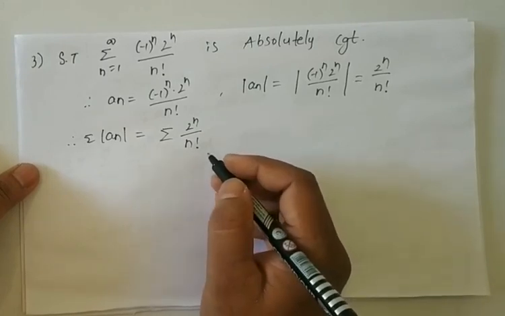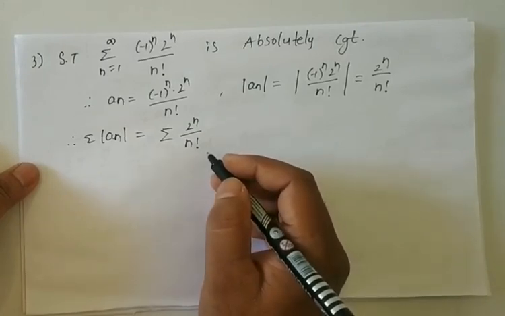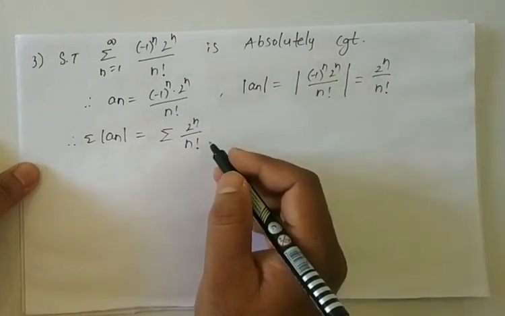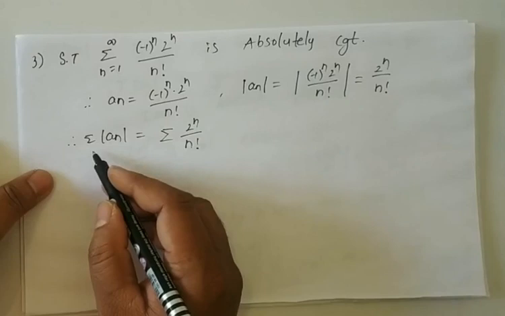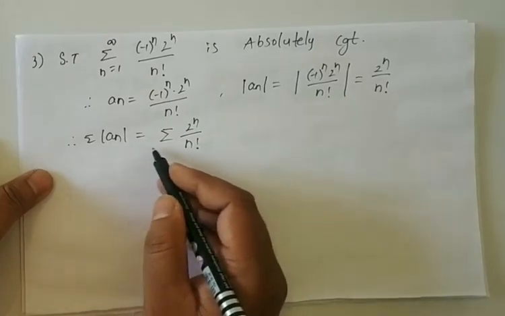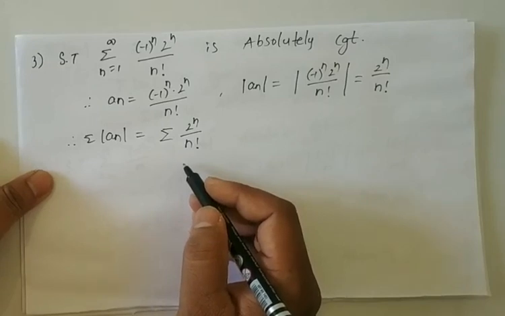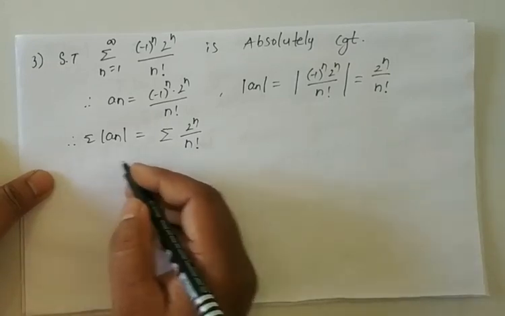Okay. So now we want to show that the given series is absolutely convergent. Here we have summation modulus of an is summation 2 power n by n factorial.